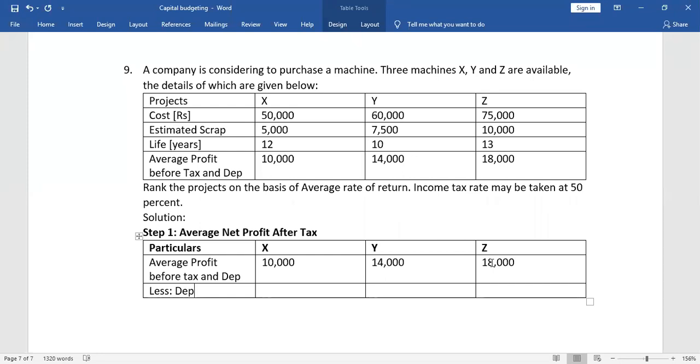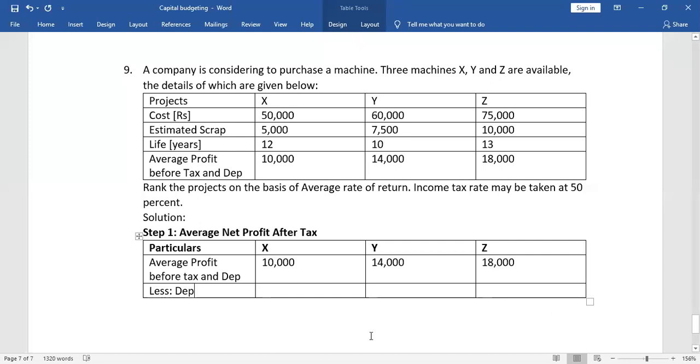Tax is deducted once we get our final profit. When two things have to be deducted, depreciation and tax, we will always minus depreciation first and then only tax, because tax is paid on the final profit.